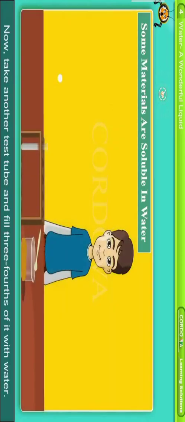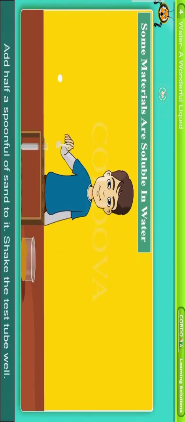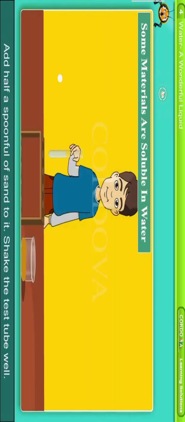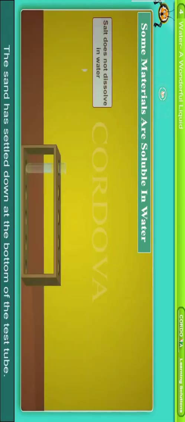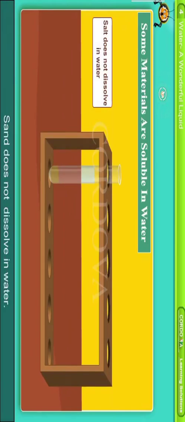Now take another test tube and fill 3/4 of it with water. Add half a spoonful of sand to it. Shake the test tube well. Can you see the sand now? The sand has settled down at the bottom of the test tube. Sand does not dissolve in water. So, we say that sand is insoluble in water.